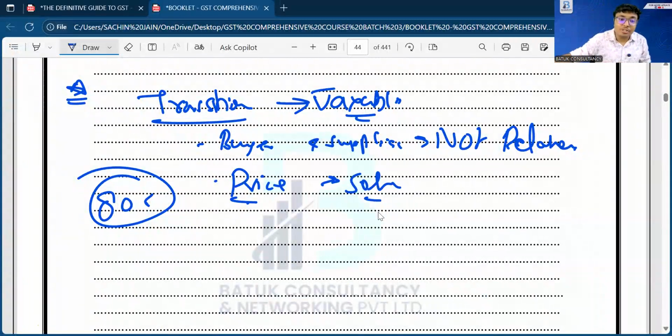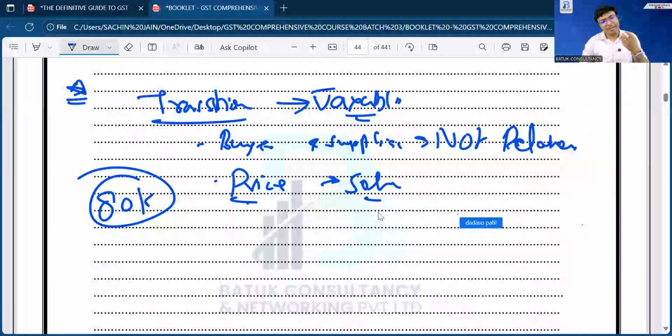So that 80,000 rupees for which I have bought that particular mobile phone will be treated as transaction value, and the same will become your taxable value, and Reliance Digital is going to charge the GST on that 80,000 rupees.